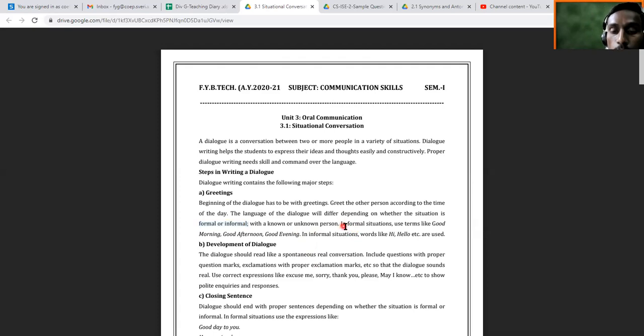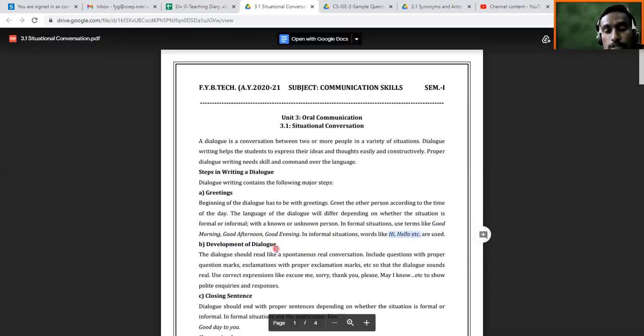If it is a formal situation, you are going to use greetings like good morning, good afternoon, good evening. These can be used in formal situations. You can use them in informal situations also, but usually in informal situations the greetings used are hi, hello, and hey.